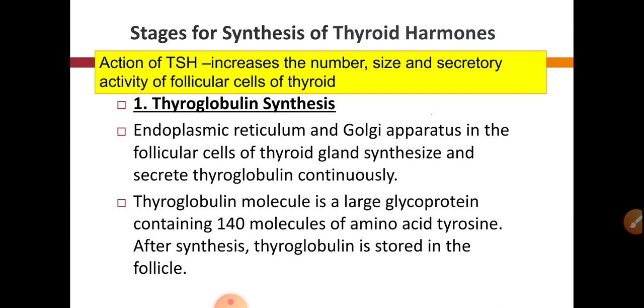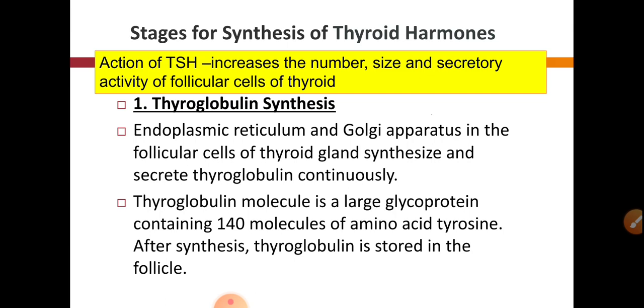Then what is the action of TSH on the thyroid gland? So we have seen the action of TSH is to stimulate the thyroid gland for the secretion of T3 and T4 hormones. So in this stage, that means in the thyroglobulin synthesis, TSH increases the number, size and secretory activity of the cells of the thyroid glands.